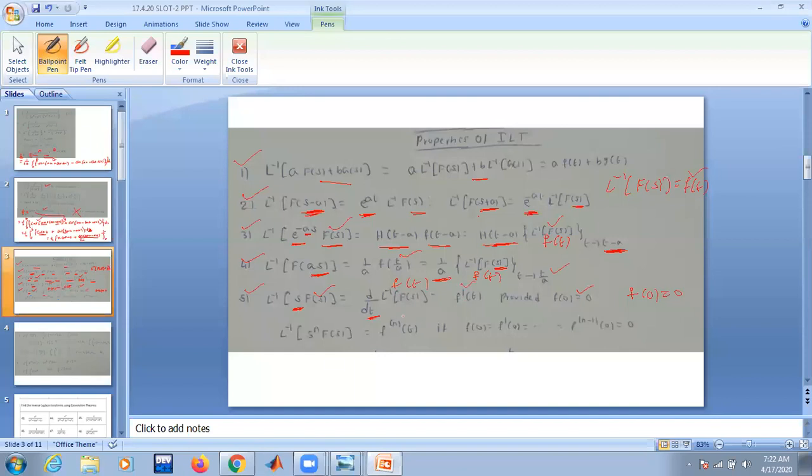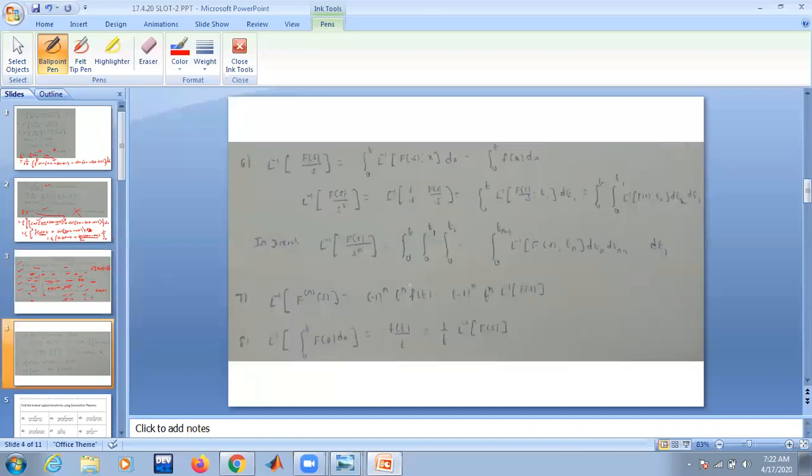Is that okay? And if you want to apply the generalized formula for s power n, you have to ensure that f of 0, f dash of 0, and so on, f power n minus 1 of 0 are 0. All the derivatives up to n minus 1 should be 0 at 0. Then only you can apply the generalized formula for multiplication by s property. Shall I proceed? Yes, sir.